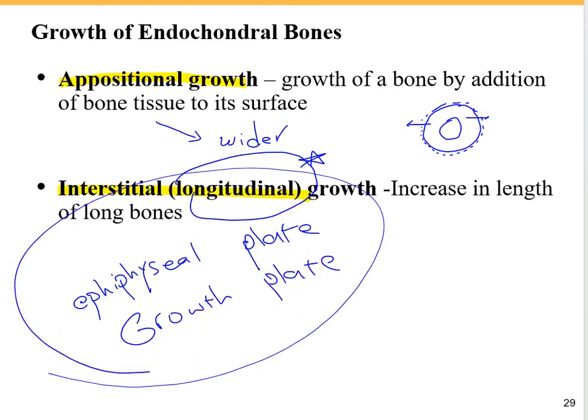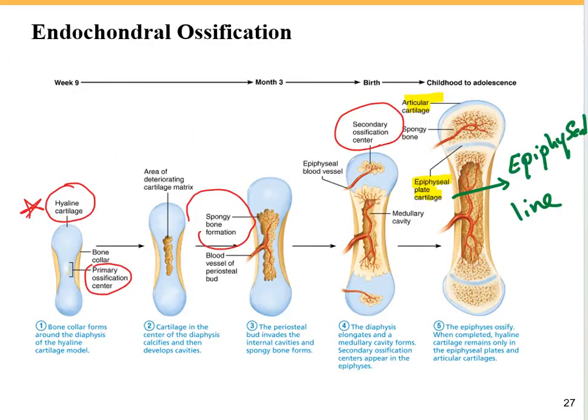Then the chondroblasts and chondrocytes inside of this epiphyseal plate or growth plate can divide and then become bony after that. Then they increase the length of the long bones. So while appositional growth makes bones wider by adding new tissue to their surface, longitudinal growth happens at the growth plates where new cartilage is produced and gradually replaced by bone, resulting in an increase in bone length.